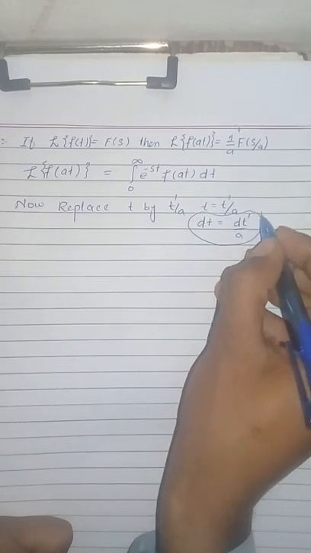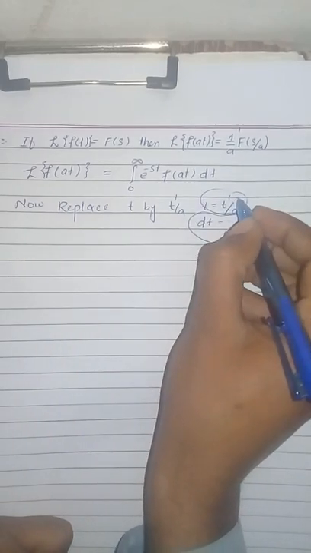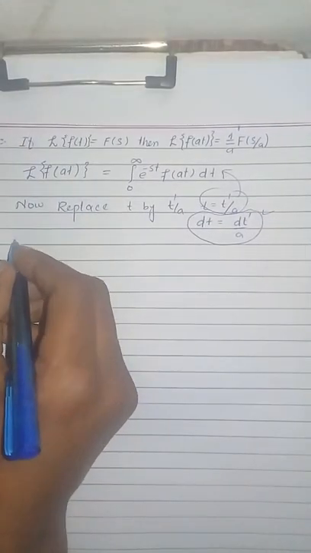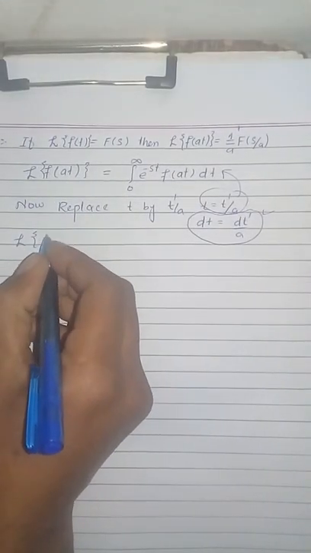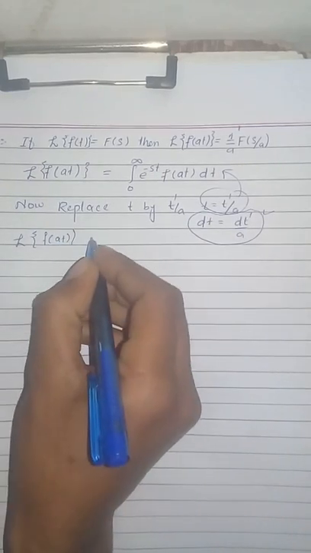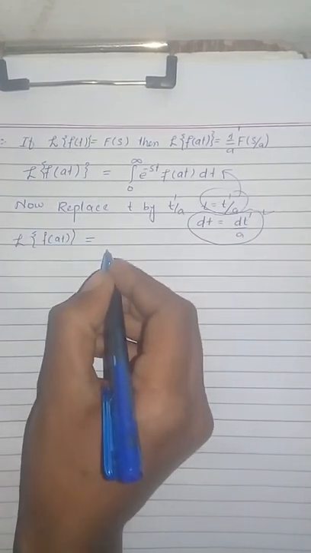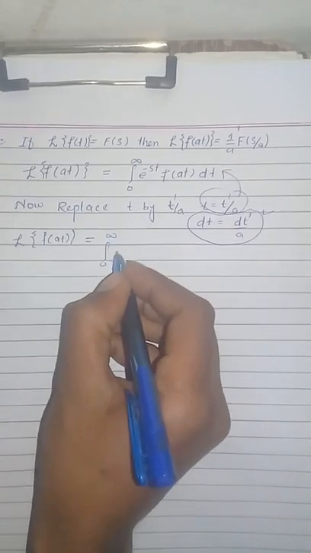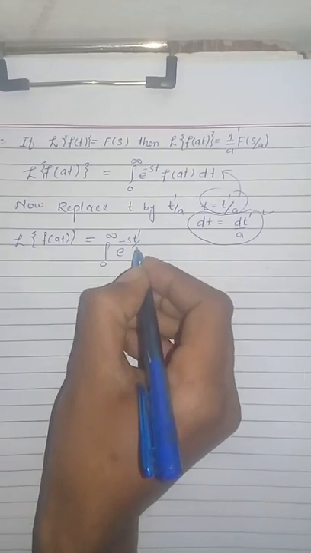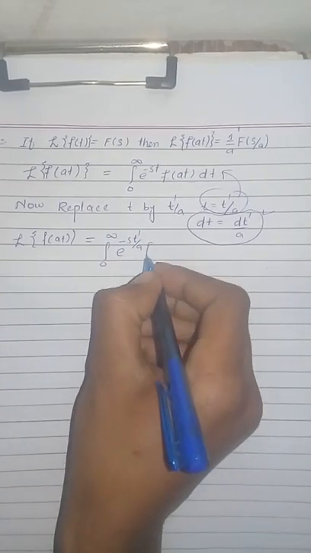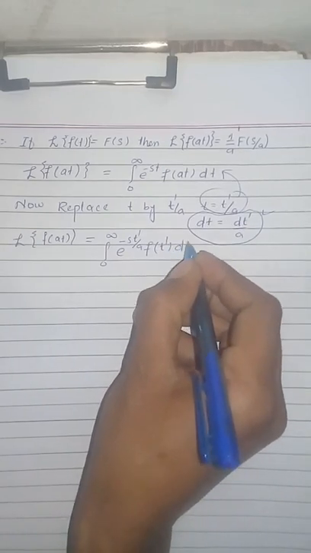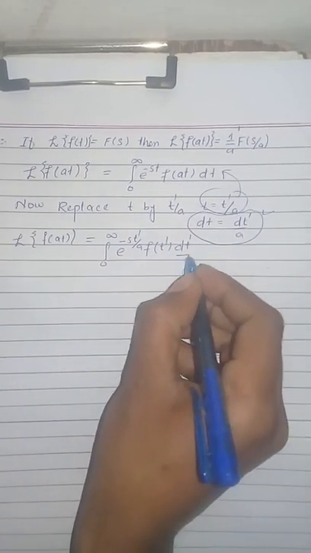Put this and this in the equation. So Laplace transform of f of at will be equal to integration from 0 to infinity e power minus s t dash divided by a into f of t dash into dt dash divided by a.